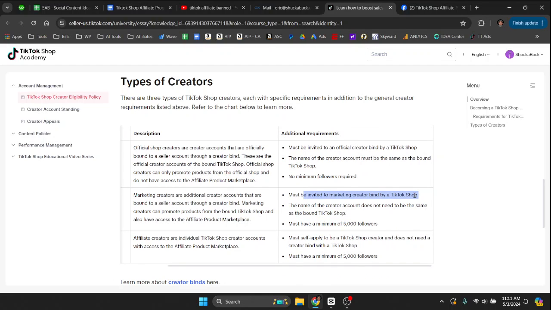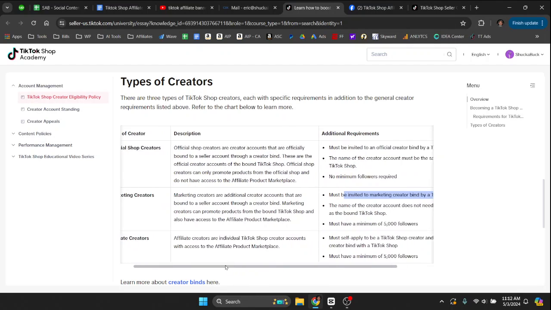So in my understanding of this, if I go into my seller account, and I'll show you here in a second, actually I don't think I'm going to show you the back end of the seller account because I don't know if that's against TOS or not. But basically, if you go into your seller account dashboard, click on your username at the top right and then go to linked accounts, there's going to be 2 different types of accounts. There's an official account, and then there's a tab for marketing account, and this is the marketing account that you can do.